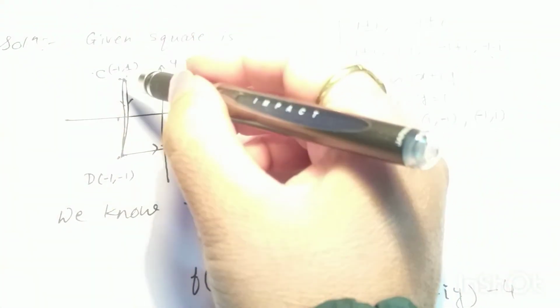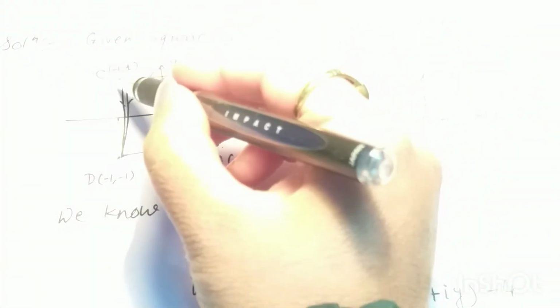Along CD, you see here along CD the value of x is fixed, which is -1, and y is varying from 1 to -1.